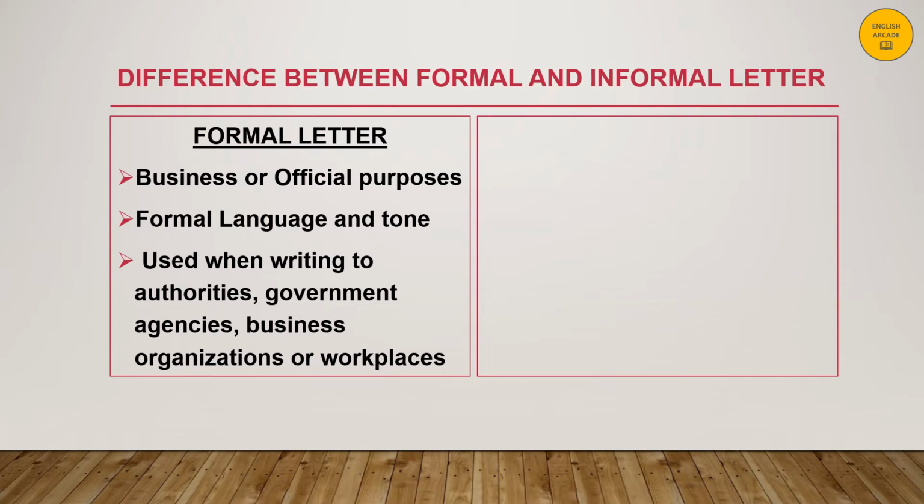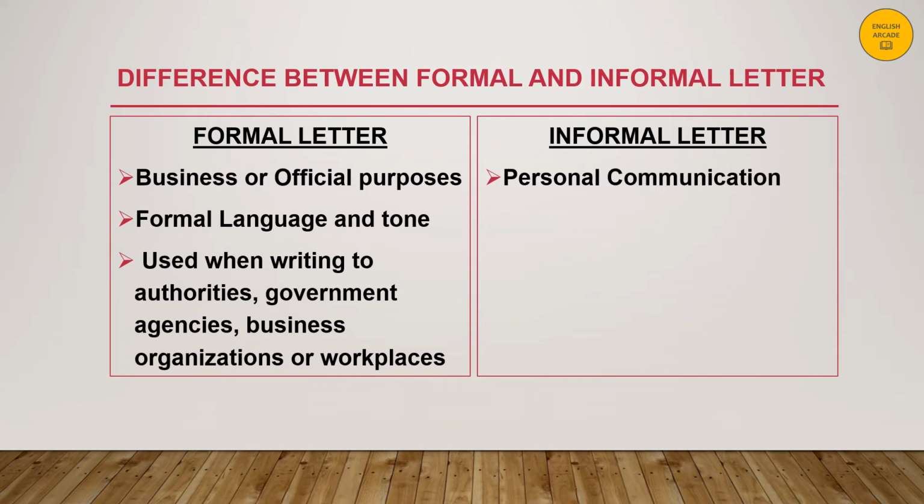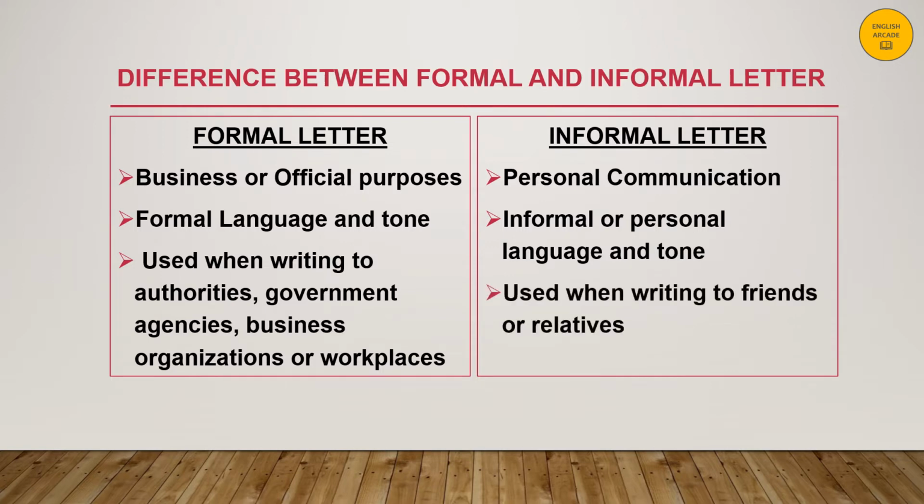These letters are used when writing to authorities, government agencies, business organizations, or workplaces. An informal letter is a means of personal communication. The language and tone are informal or personal, and these letters are used when writing to friends or relatives.